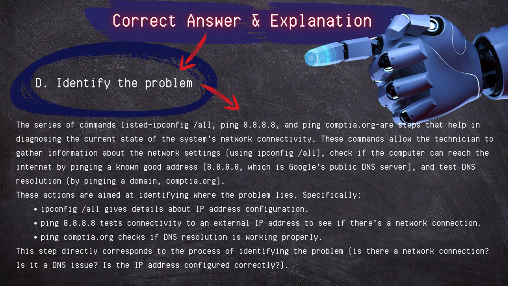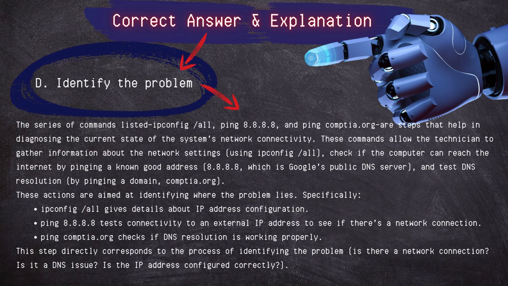These commands allow the technician to gather information about the network settings using ipconfig /all, check if the computer can reach the internet by pinging a known good address, 8.8.8.8, which is Google's public DNS server, and test DNS resolution by pinging a domain like CompTIA.org. These actions are aimed at identifying where the problem lies.